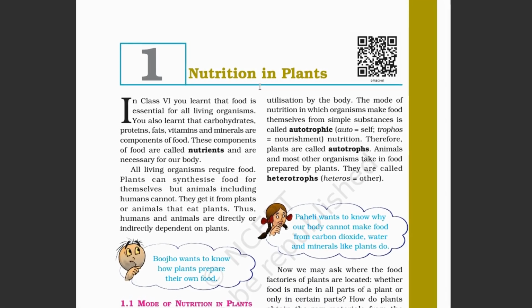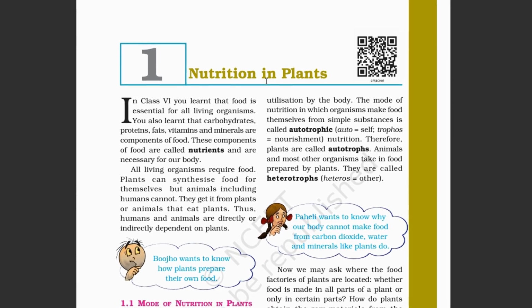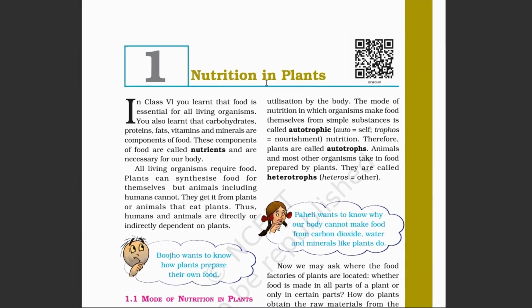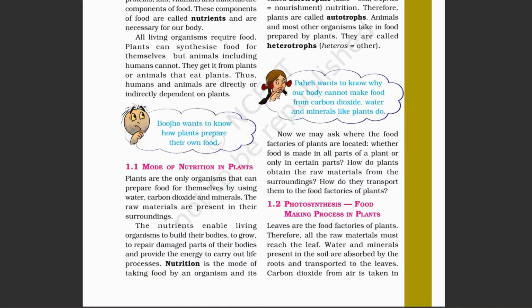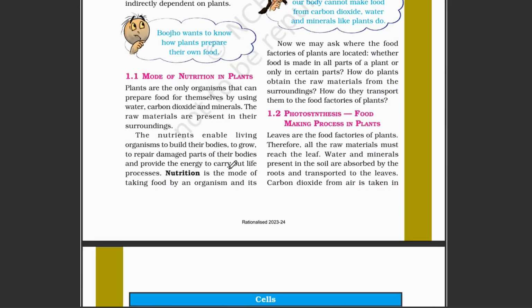Class, today we are going to learn the chapter Nutrition in Plants, where we learn how a plant grows and makes its own food. First, we need to know the meaning of nutrition. Nutrition is the mode of taking food by an organism.